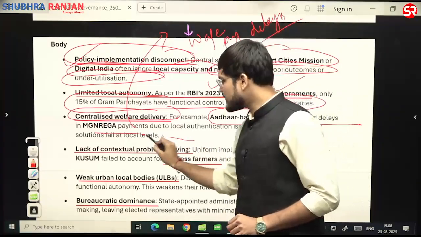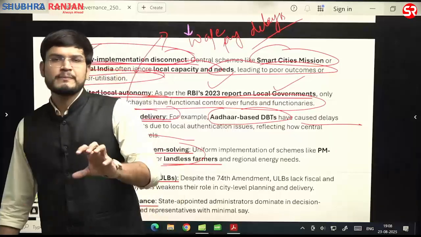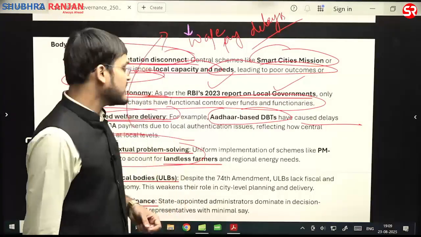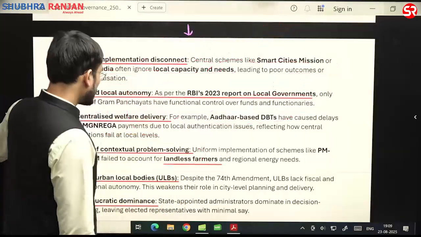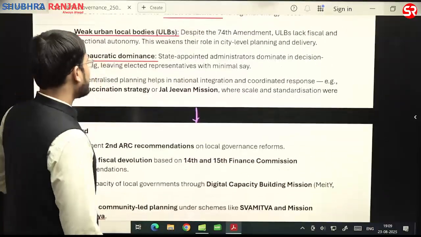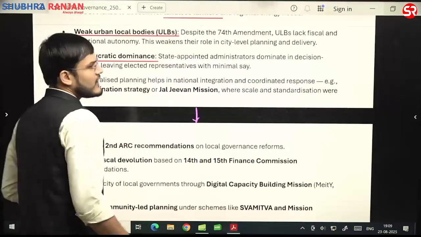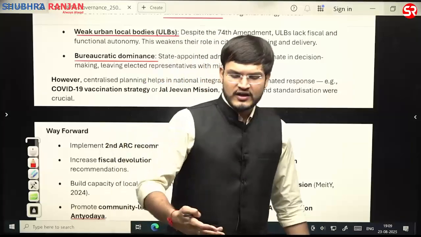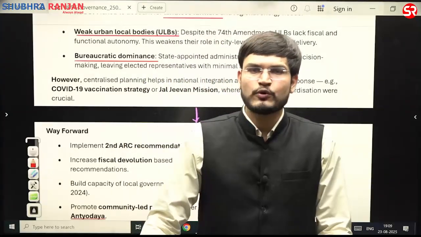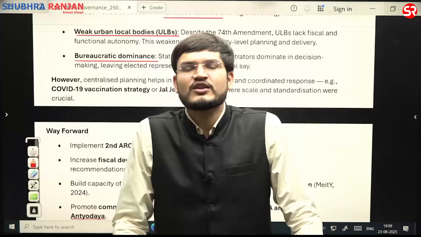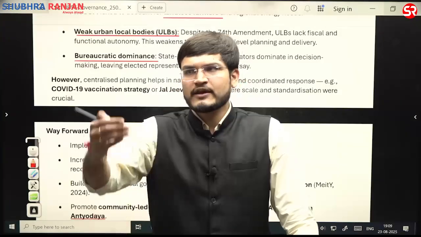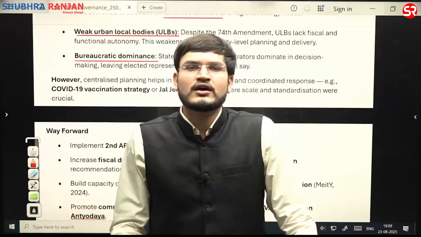Lack of contextual problem solving will be there. For example, problem कुछ और है, आप solution कुछ और बता रहे हैं. For example, weak urban local bodies, and thereby what will happen, there is also one trend seen in the RBI's report, that those local bodies are not getting sufficient funds, and those funds have been decreasing on a continuous basis.